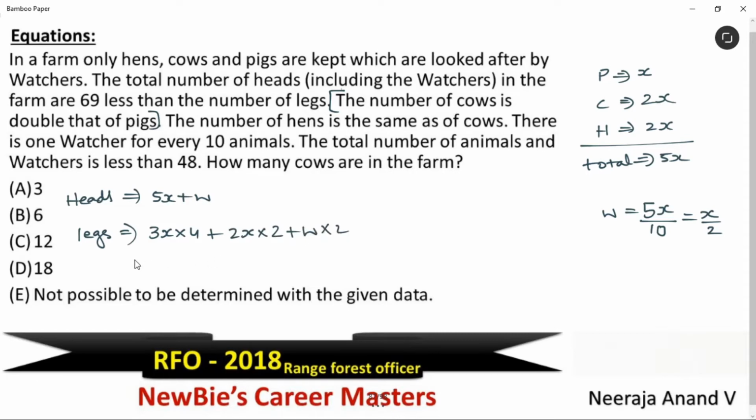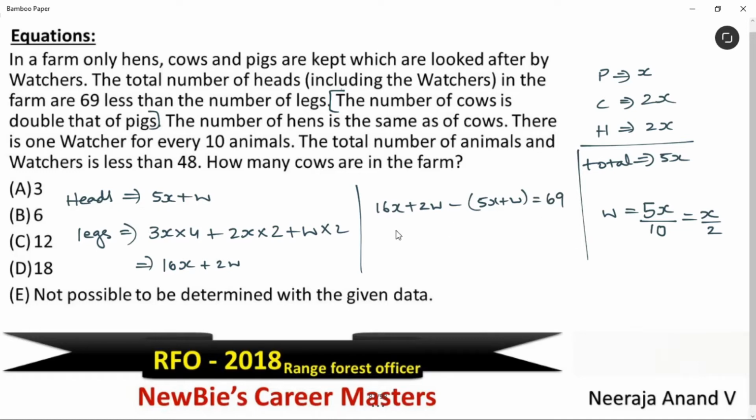That's it. Let's simplify this. We get 16x plus 2w. Let's read the information again. Total number of heads in the farm are 69 less than the number of legs. Total number of legs is 16x plus 2w minus number of heads 5x plus w. This difference is given as 69. I hope till here it's clear.